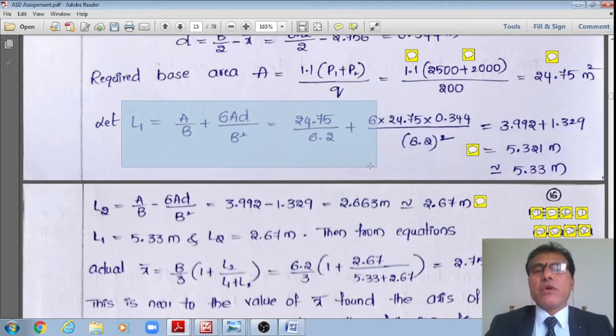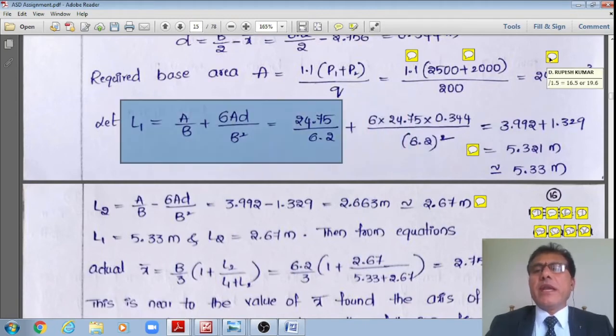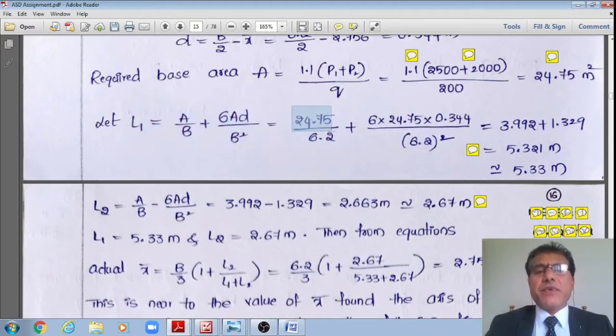Substituting the numeric values, now I have A is equal to 24.75. Actually I require 19.6, but I want to provide 24.75. Therefore 24.75 divided by 6.2, B is already fixed, plus 6 multiplied by 24.75 multiplied by that eccentricity D, 0.344, divided by 6.2 whole square. It now works out to a value